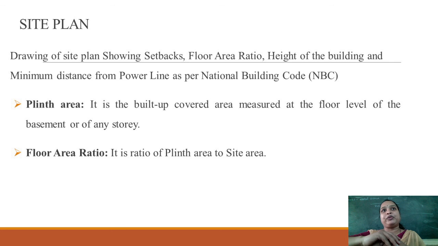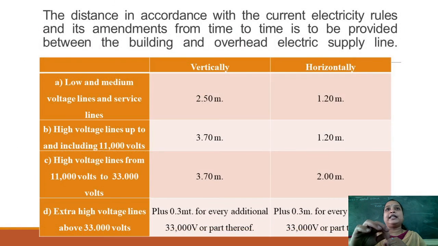So now next we'll move to the floor area ratio. The floor area ratio is nothing but the total plinth area or total built up area divided by the plot area or site area. That is called the floor area ratio. Okay. So next, see here this table.